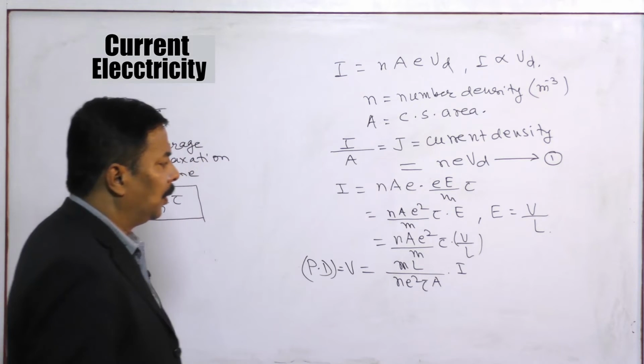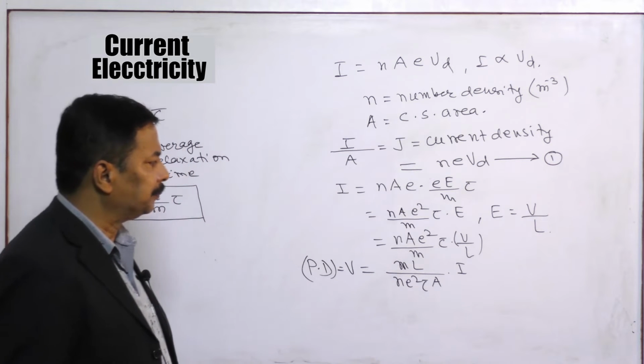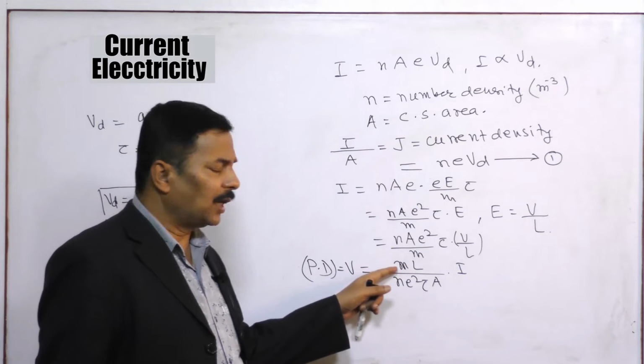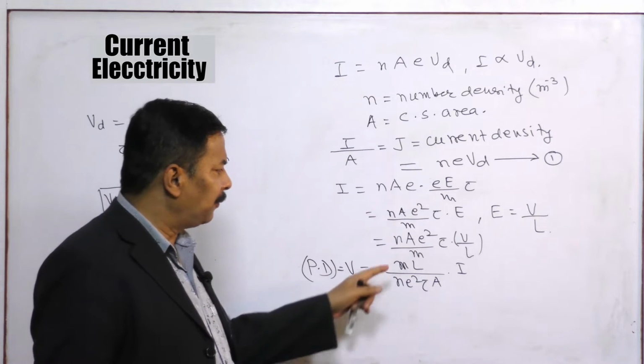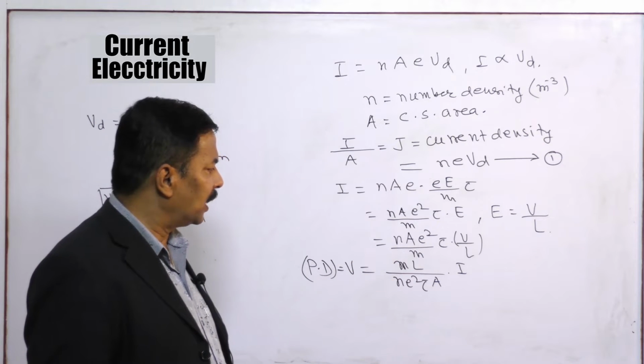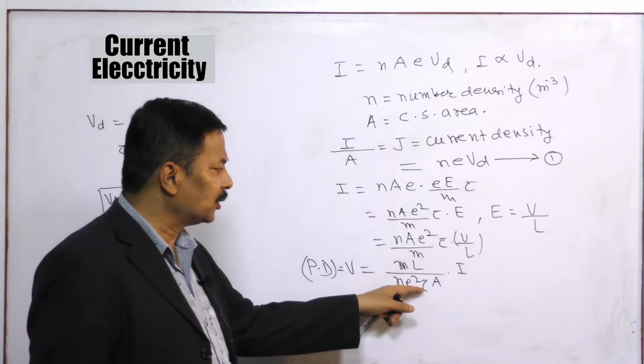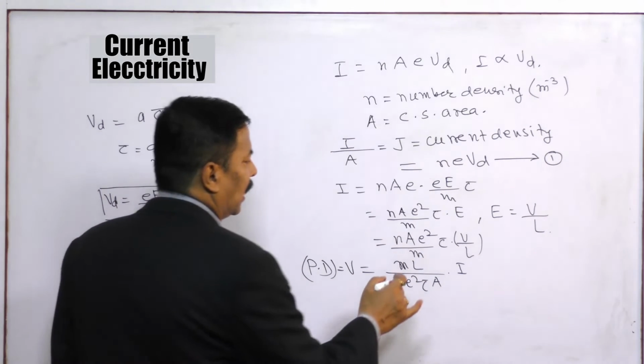Now here you see carefully, the mass of the electron is constant. If L and A are kept constant, n is constant, e is constant, so this term is constant.